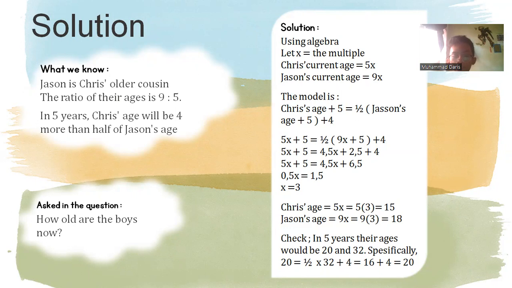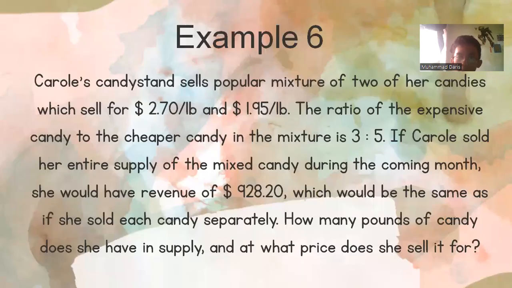Check: in 5 years there would be 20 and 23. Specifically, 20 is equal to half times 32 plus 4, which is 16 plus 4, equal to 20. Okay, example 6.